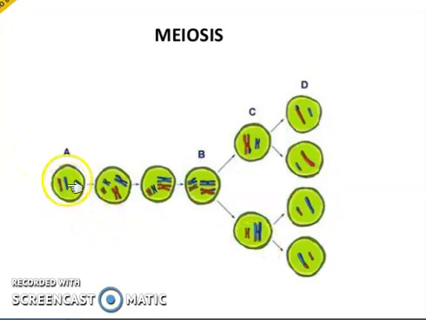In meiosis, we start with a parent cell, and after going through the first meiotic division and the second meiotic division, we finally get four daughter cells which have half the number of chromosomes compared to the original parental cell. One chromosome from each pair goes into a single cell. These are called haploid cells because they have half the number of chromosomes compared to the original diploid or parental cell.